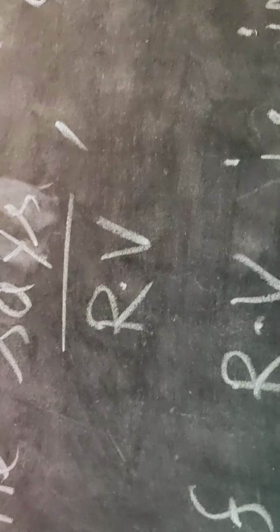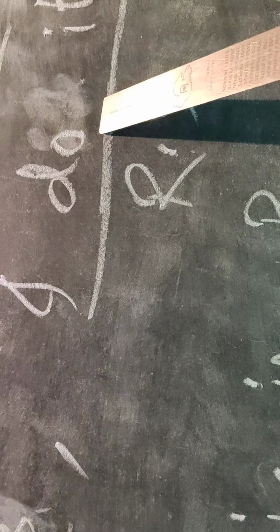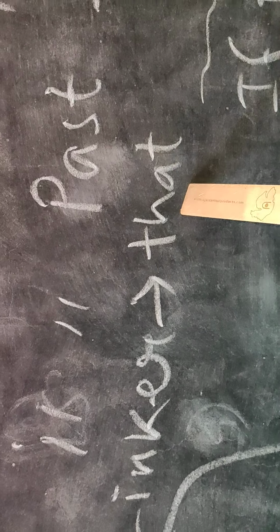If the reporting verb is in past tense, the verb of RS changes into past form. If this reporting verb is in past form, like "said," then the verb of RS will be changed into past form. That is the basic rule for assertive sentences. The linker is "that."